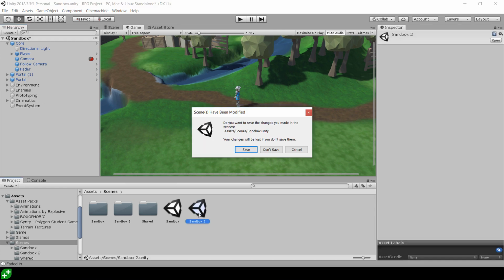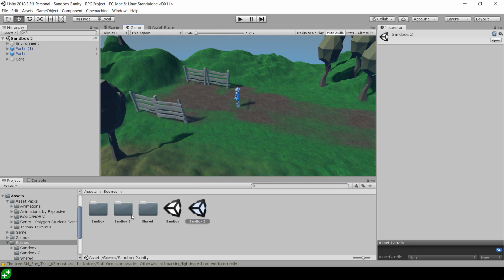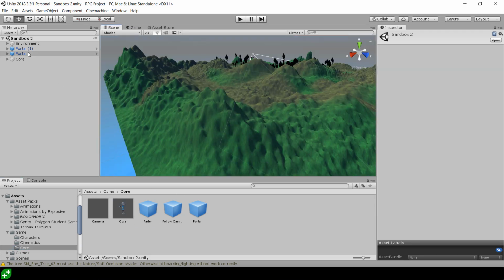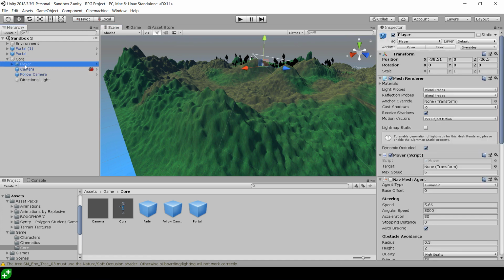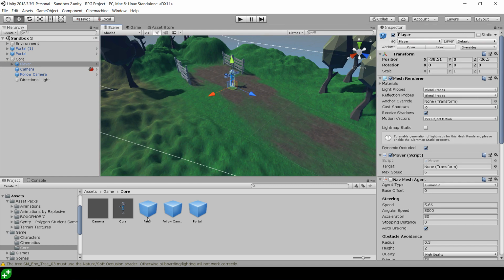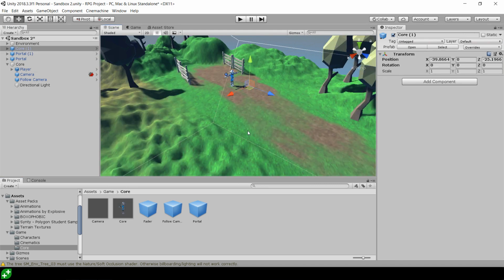Now, if I open up Sandbox 2, I'm going to save my changes, and I am going to find the game core folder and drag in the core prefab in the place of the player. Would help if I'm in the scene view. So let's find the player in the scene, double click him to locate him, then drag in our core into here, like so.